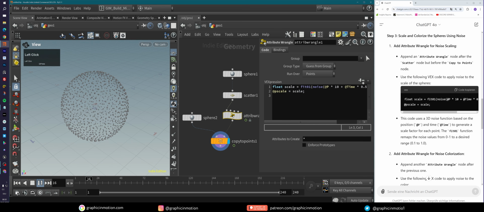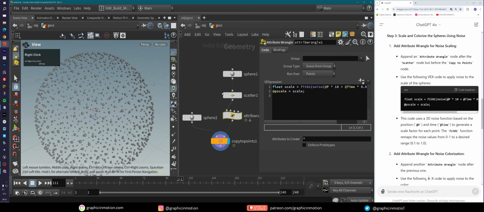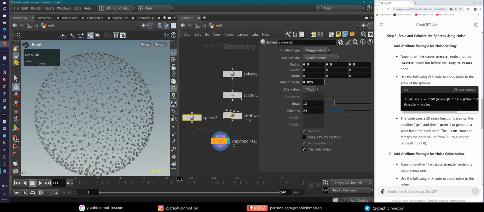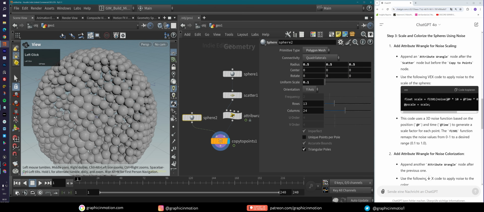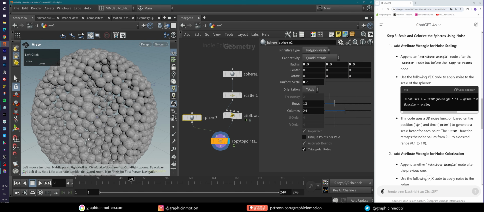So is this now already animating? Let's take a look. Yeah, it actually is, as you can see here, because he put in this add time variable here. So that's pretty cool. But what I will do with my sphere, I'll make it a little bit bigger. I think it is too small. Yeah, this looks nice. So not that bad, actually.